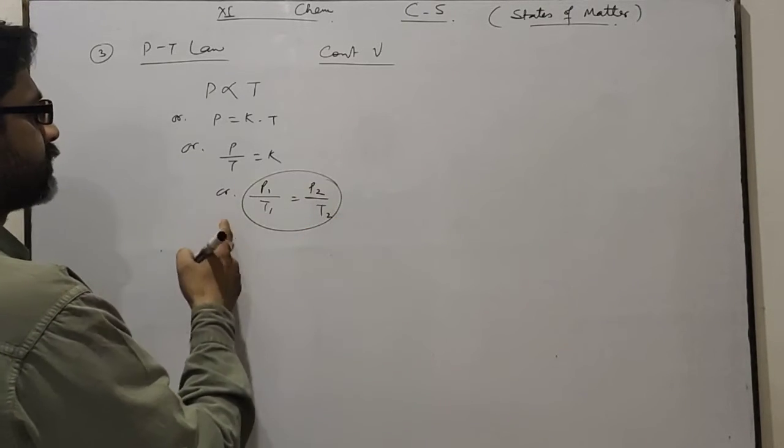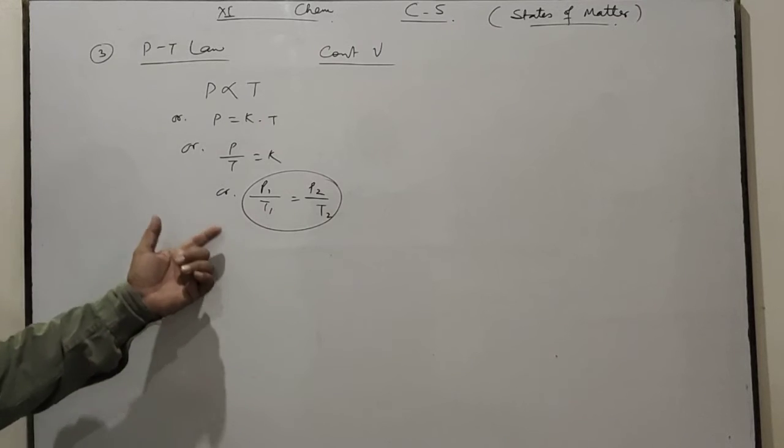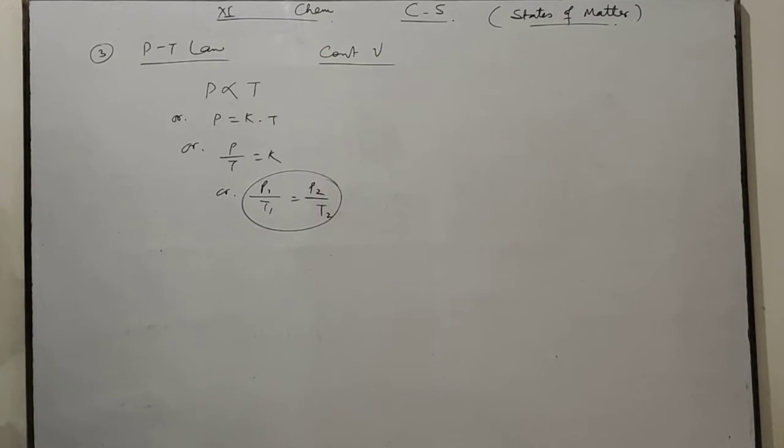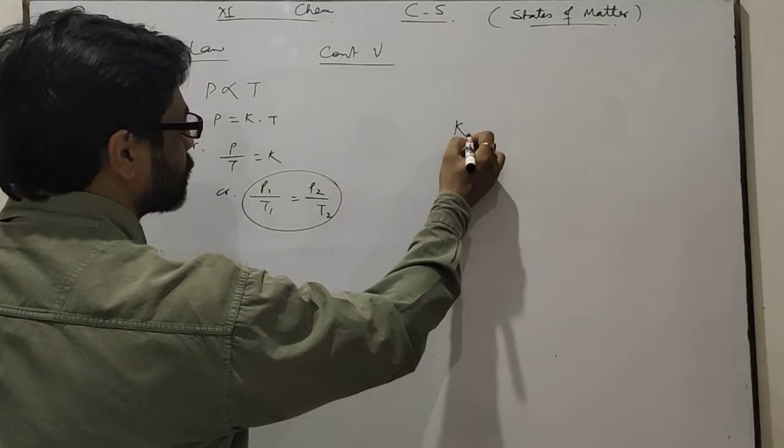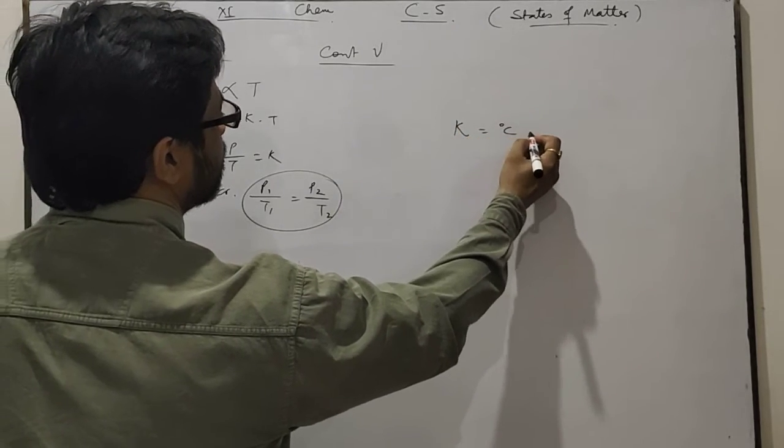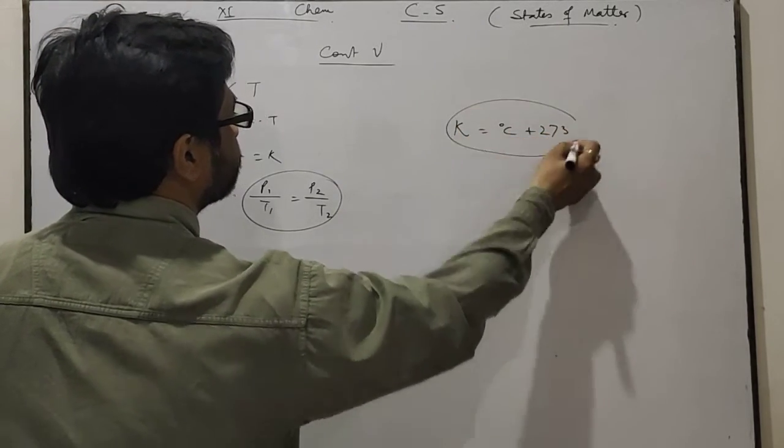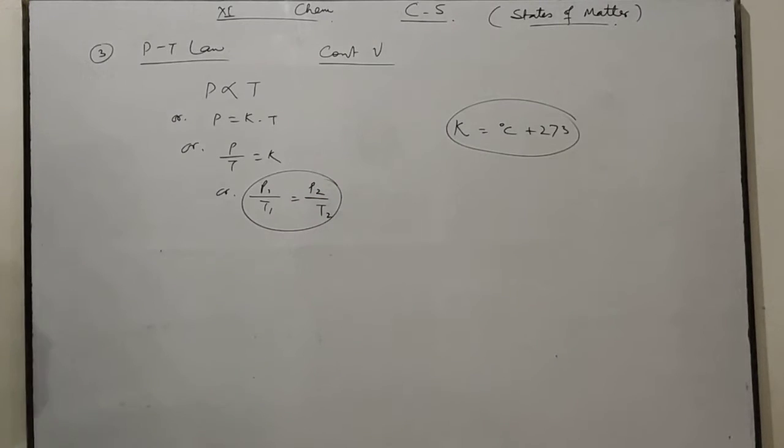This is the formula on which several numericals are given. Temperature must be in Kelvin. To change to Kelvin, you add 273 to degree Celsius.